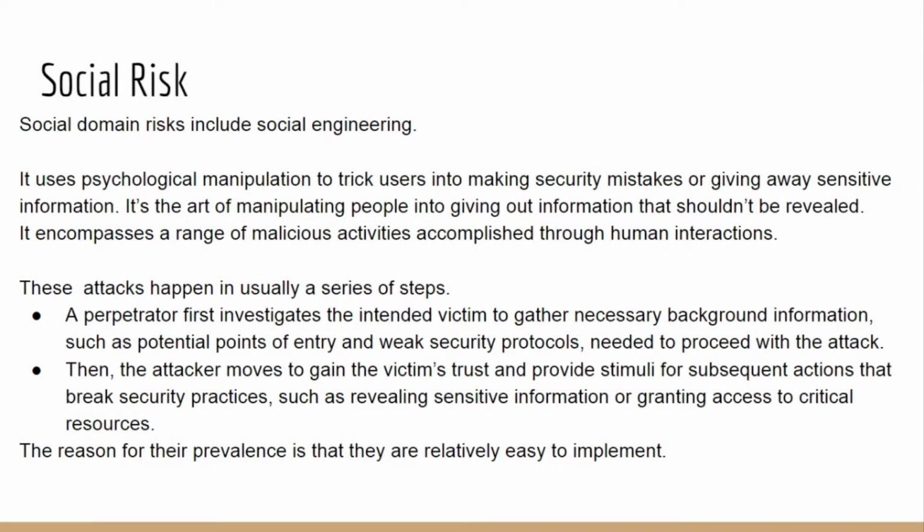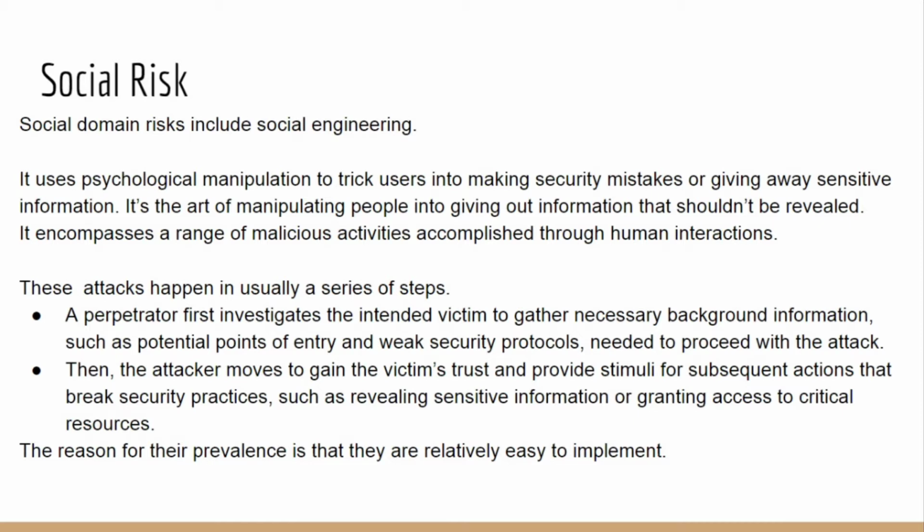The first risk includes social domain risk. It includes social engineering. It uses psychological manipulation to trick users into making security mistakes or giving away sensitive information. It is the art of manipulating people into giving out information that shouldn't be revealed. It encompasses a range of malicious activities accomplished through human interaction.